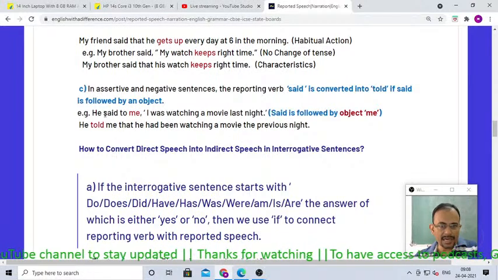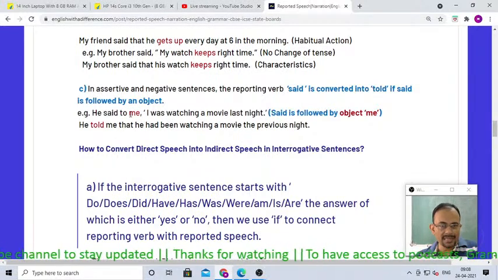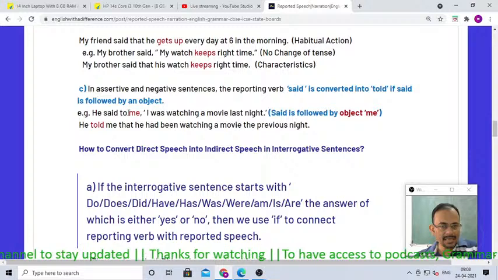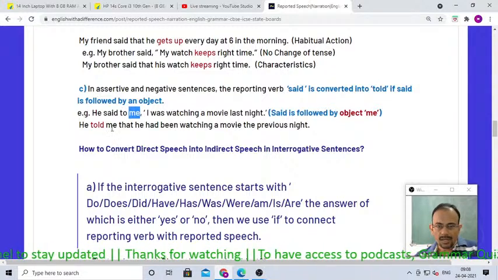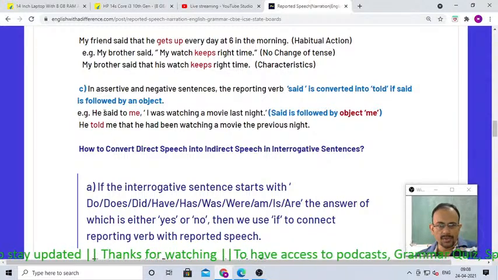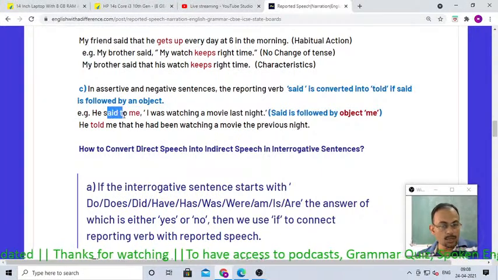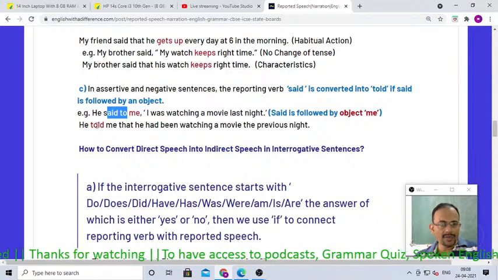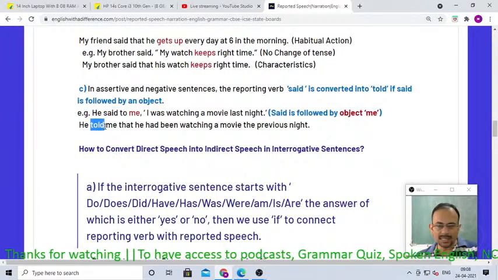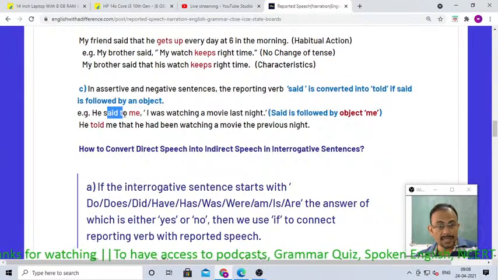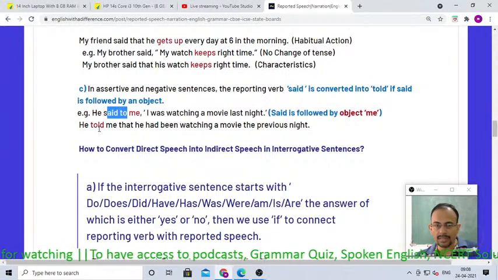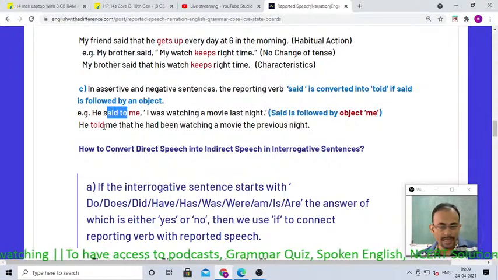Always remember, if said is followed by an object, so me is an object, in that case, said to is replaced by told. And after told, do not use to once again, because said to is replaced by told.